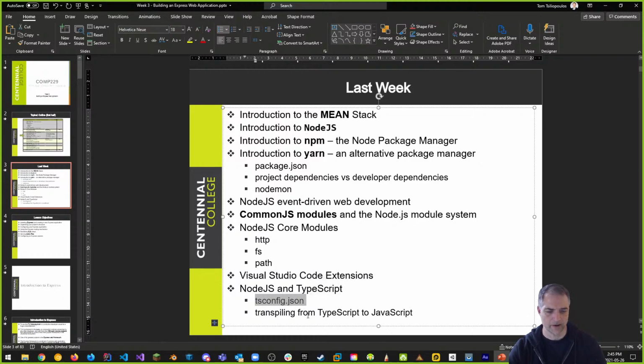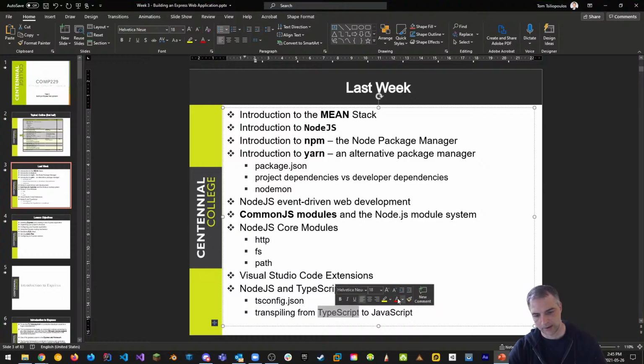tsconfig.json was required. It's a configuration file for the TypeScript compiler. Some people had issues with TypeScript. Remember that TypeScript has to be installed on your system before you use it, and some people hadn't done that properly. So that's one thing. And then we talked about transpiling, which is the act of moving from TypeScript into JavaScript, because remember that your browser only understands JavaScript. It has no idea what TypeScript is.